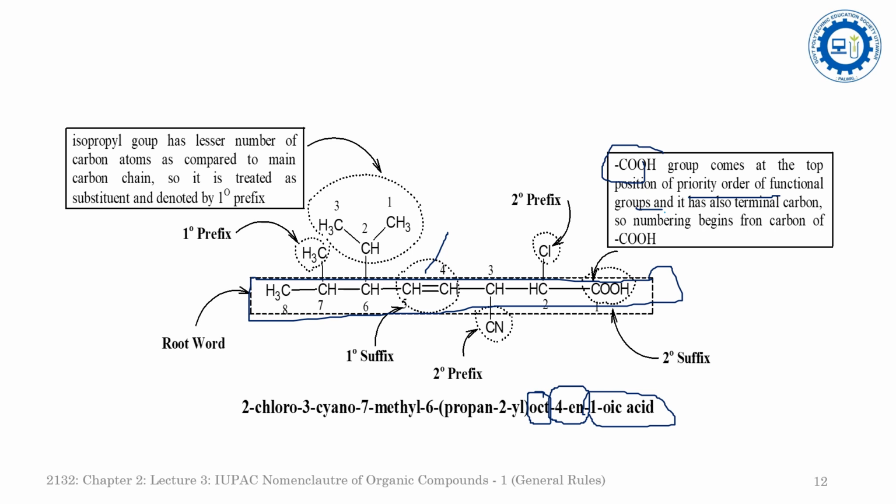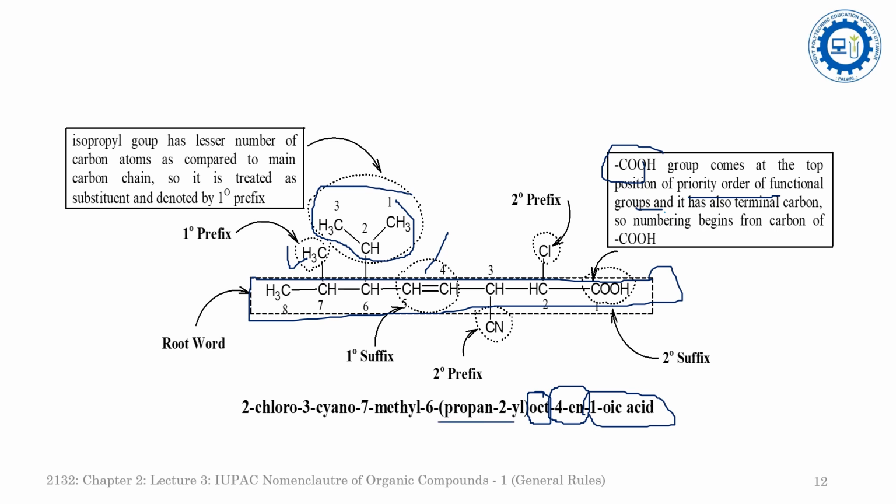Now come to the primary prefix. The primary prefix tells about the branching or the extent of the branching. If you see here, there is a branching: one methyl group and one propane group, which is an isopropyl group. Because at the second position, the second carbon atom of the propyl group is attached to the main carbon chain, so this is the propan-2-yl, the isopropyl alkyl group attached at the sixth position.